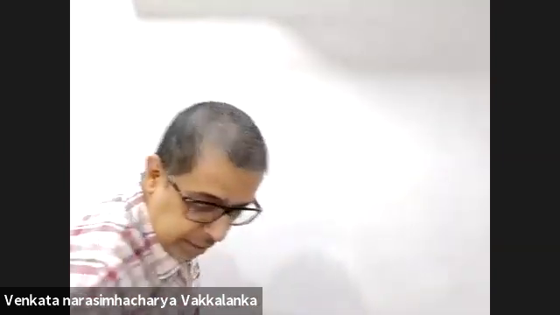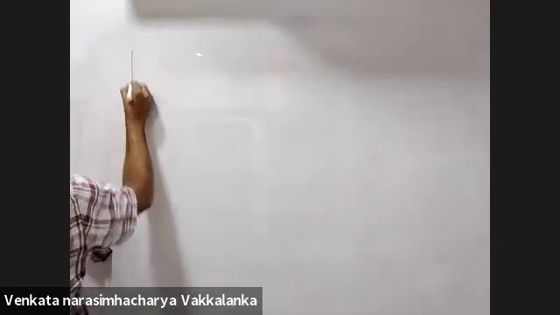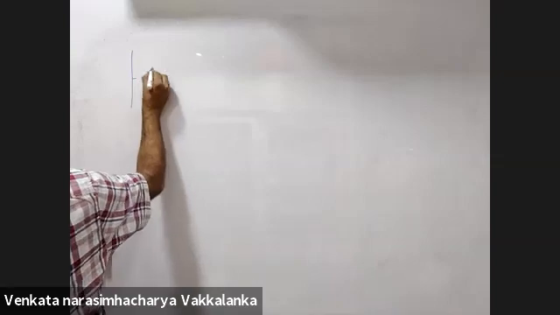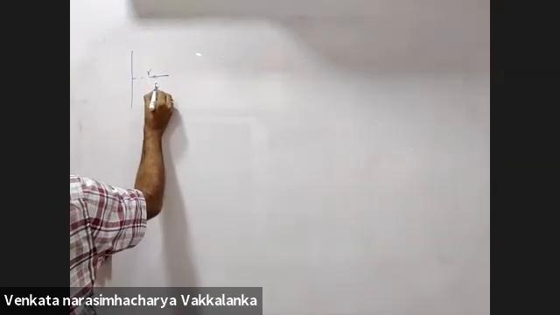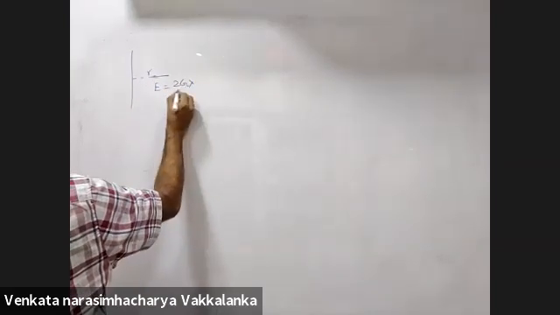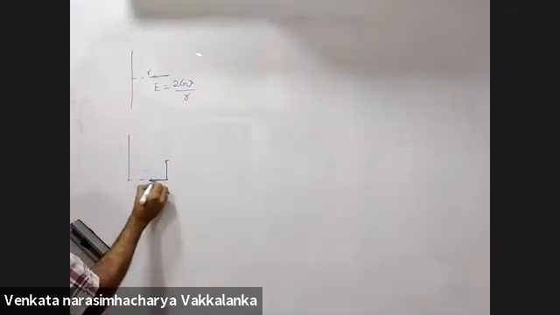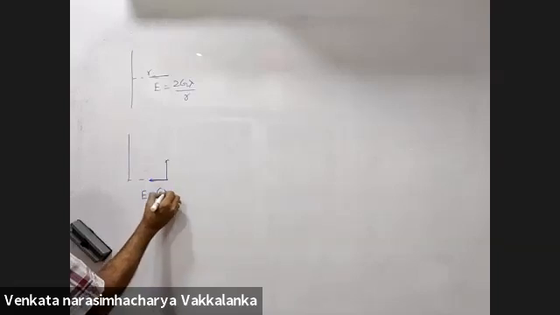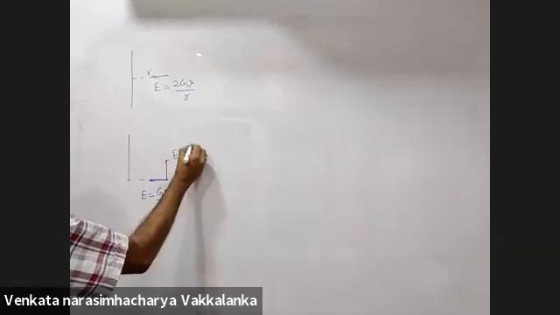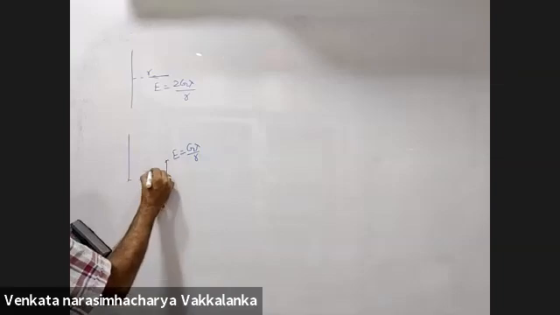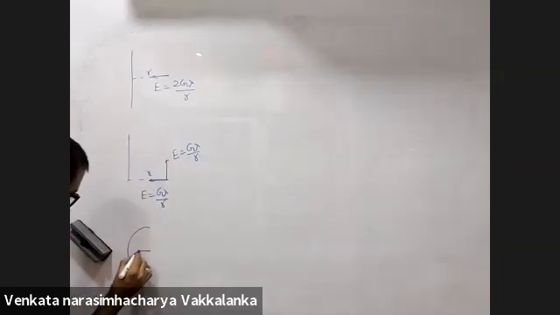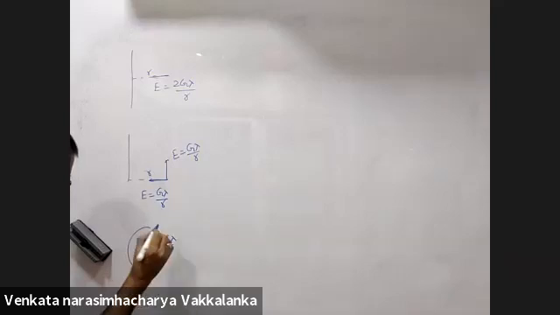First of all, to remind you people of the results. Infinite long wire, the field here is 2G lambda by R. Semi-infinite wire, the field here is G lambda by R, the field in this direction is G lambda by R. Semicircular wire, field is 2G lambda by R. Right?